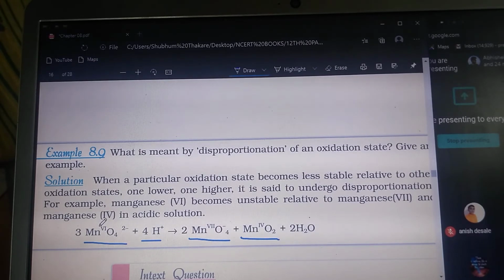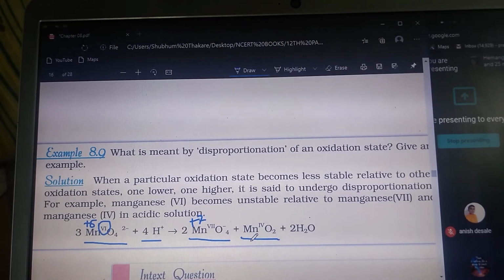So here in this case, the oxidation state of the manganese is plus 6. Manganese is present in the plus 6 state, and in the MnO4 minus ion it is plus 7. The oxidation state of the manganese is plus 7, and in MnO2 the oxidation state is plus 4.